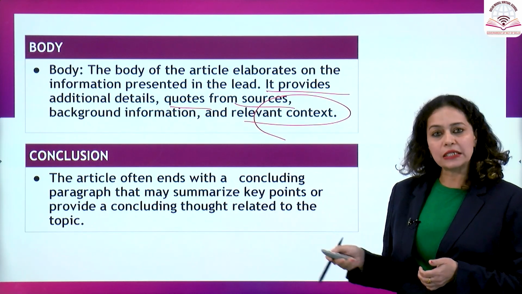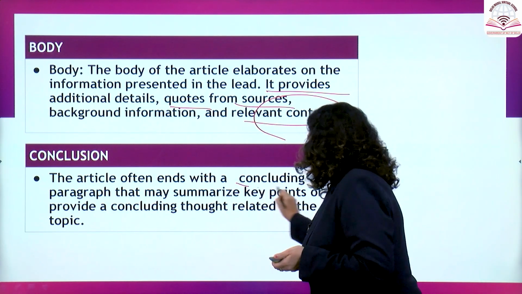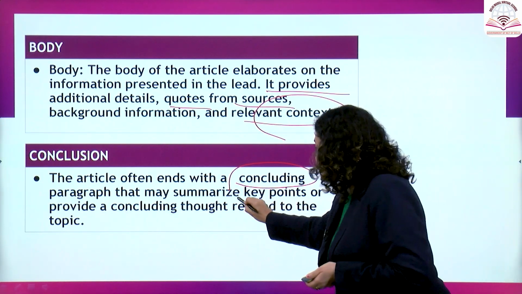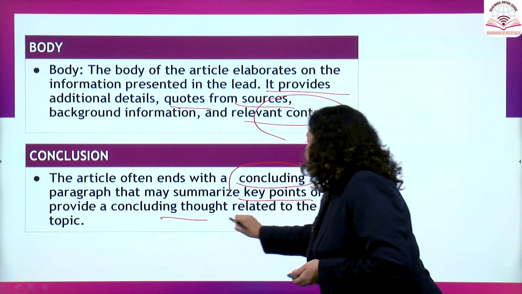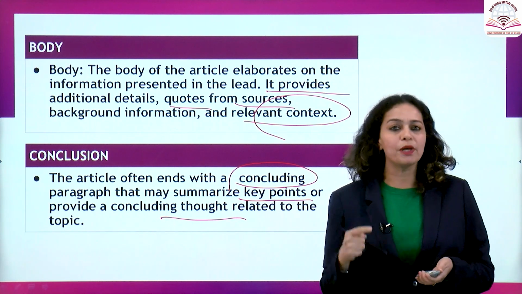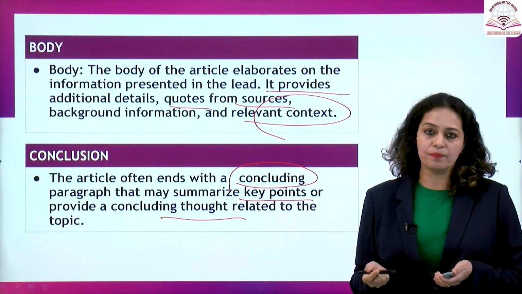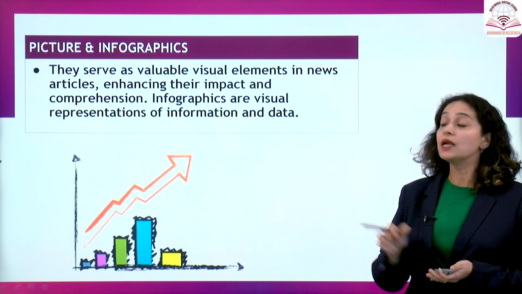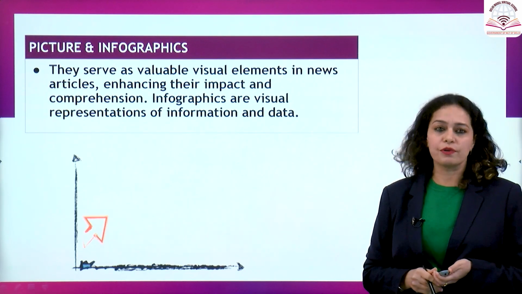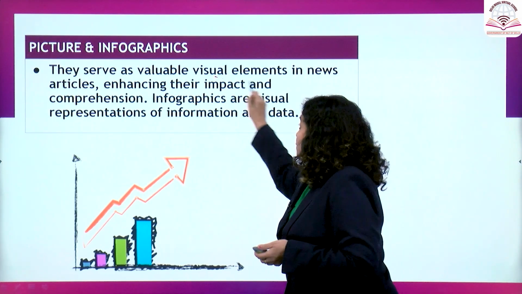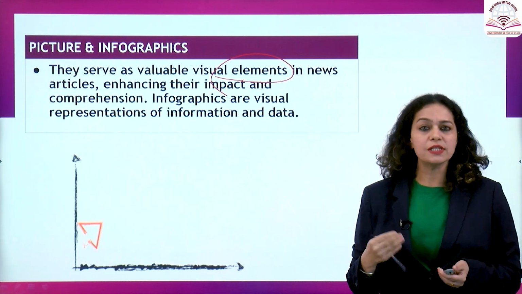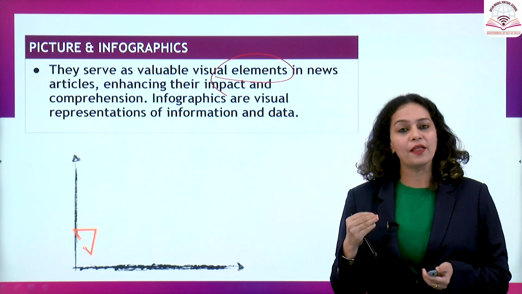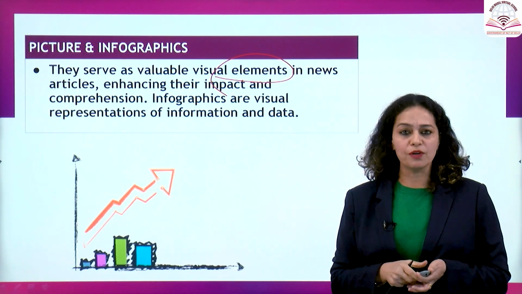And finally, we have the conclusion of the article. When we talk about the article's conclusion, it means it ends with a concluding paragraph that may summarize the key points or even provide a concluding thought related to the topic being discussed in the given article. And the last but not the least element of a news article is the picture and infographics. These give visual appeal to the written text of the article and they enhance the comprehension of the given text, and they are equally important as the above elements.